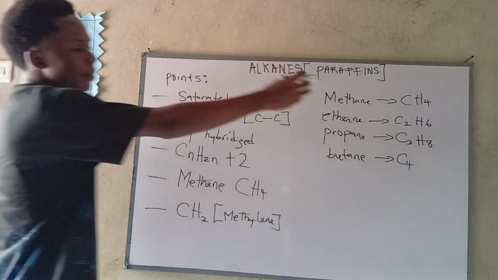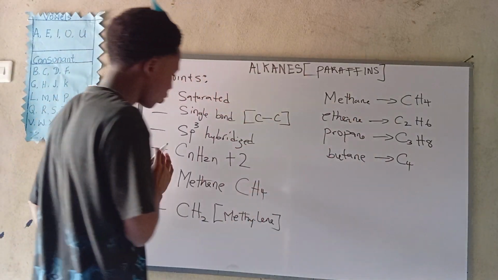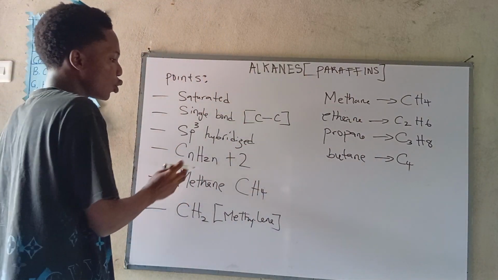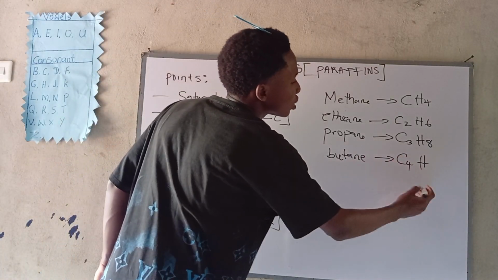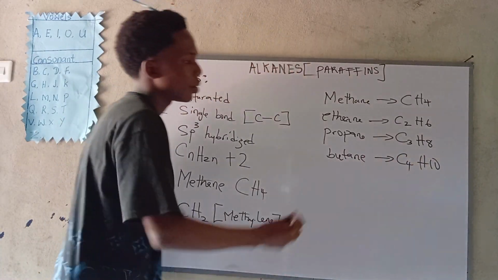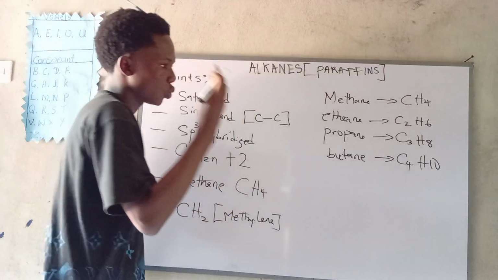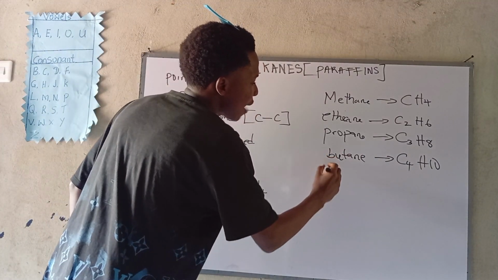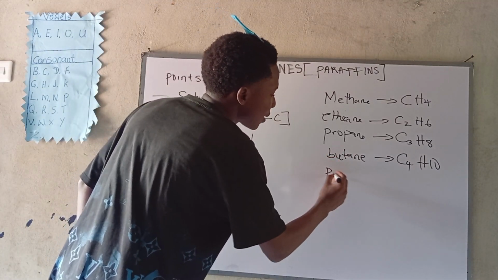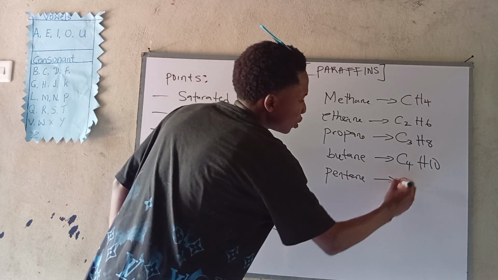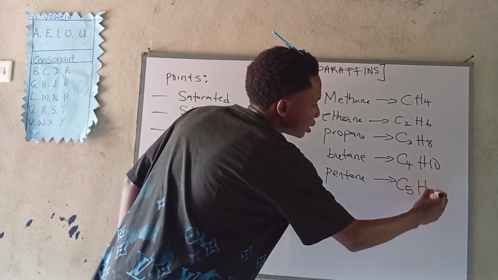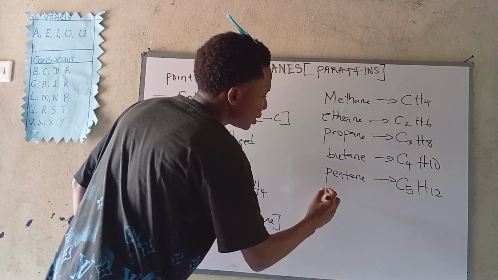Now, from here you can know what's next. We don't even need to calculate the formula, but to be sure you will still calculate it. For now, multiply this, it will give you what? H10. Now, the difference in hydrogen is just 2. So we can now know what's next. After butane, we have what? Pentane. Pentane is very simple. You just write it like this. H12. We'll be adding 2 in the hydrogen.